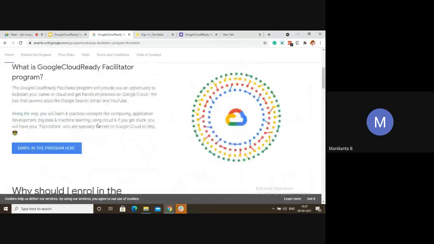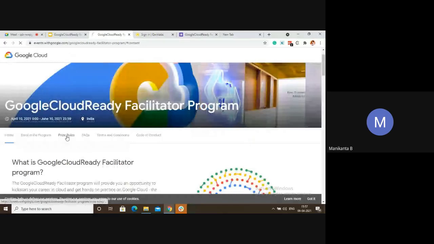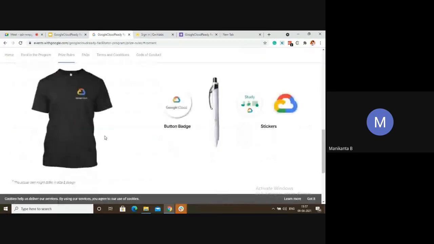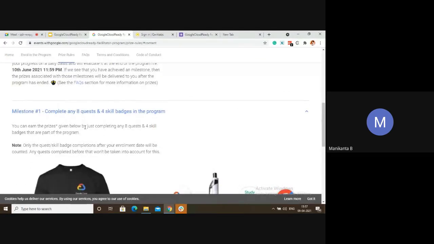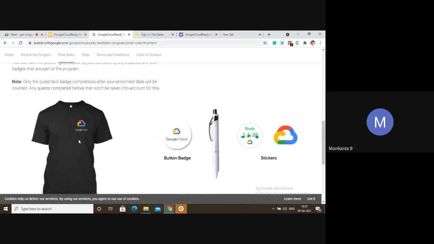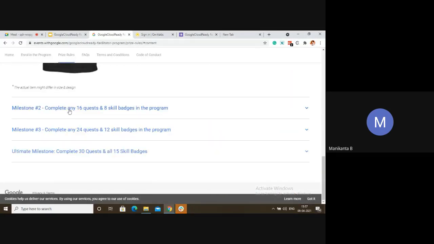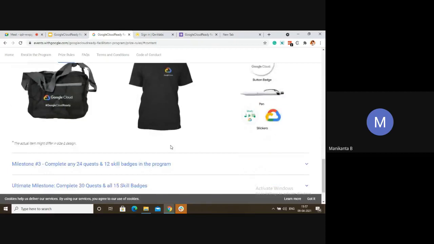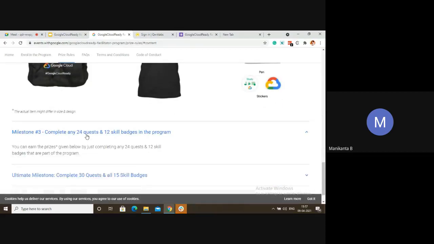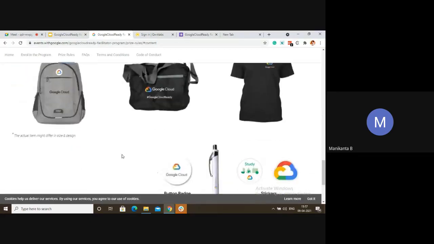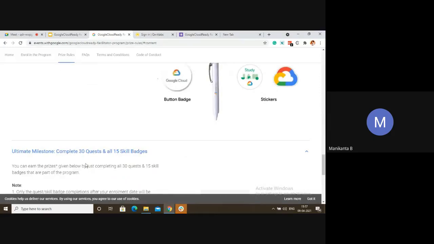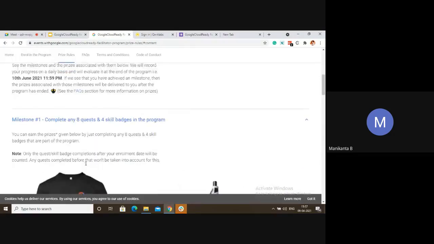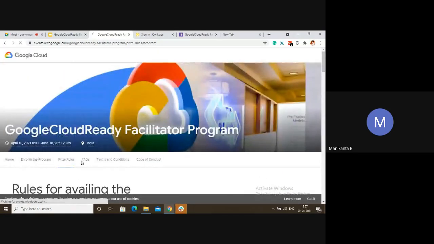If you complete 8 quests, you can see in the prize rules, any 8 quests from any track, 4 skill badges, then you will be eligible for swag 1. If you complete 16, you will be eligible for the level 2 swag. And for 24 quests, you will be eligible for milestone 3. And the ultimate milestone will be the whole syllabus. You can choose any quest from any track.